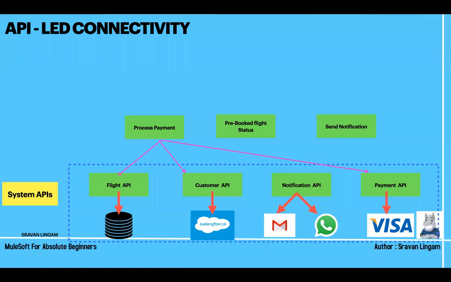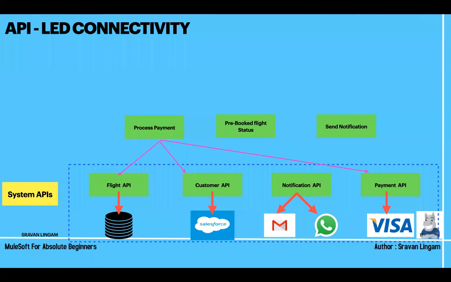With these 3 things only, I can do the process payment, right? Without flight information, you cannot process the payment, because you need to know for what flight. So this process payment is an API where I am gathering the data of flight and customer and doing the payment process. Then I can have a successful payment.